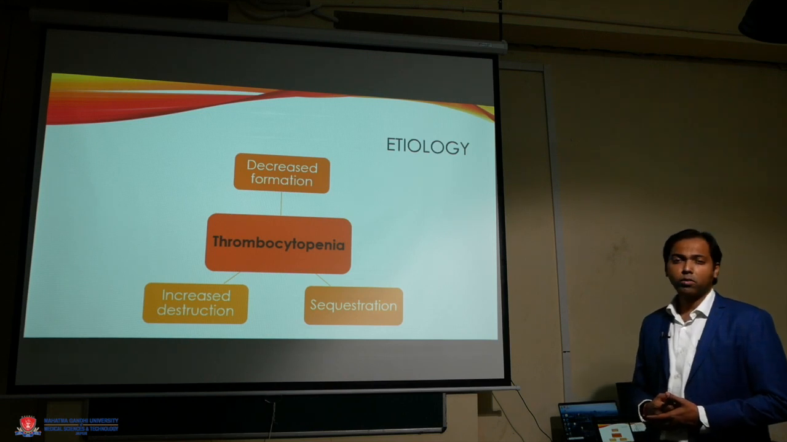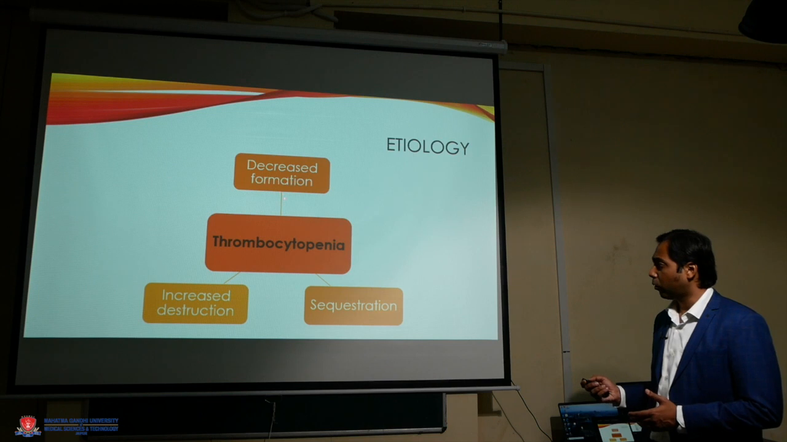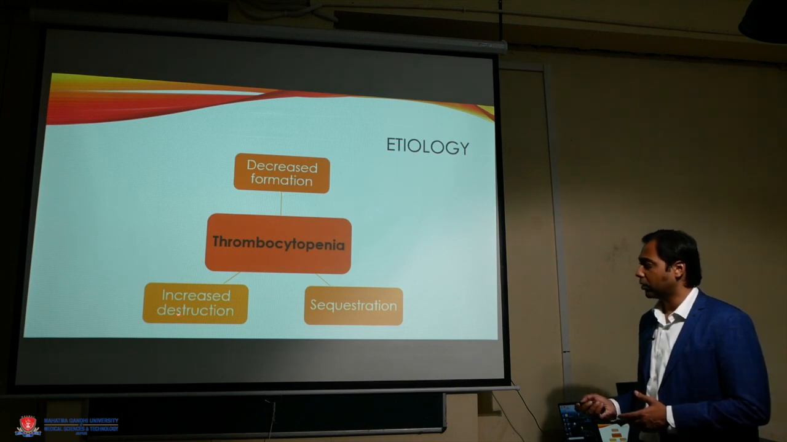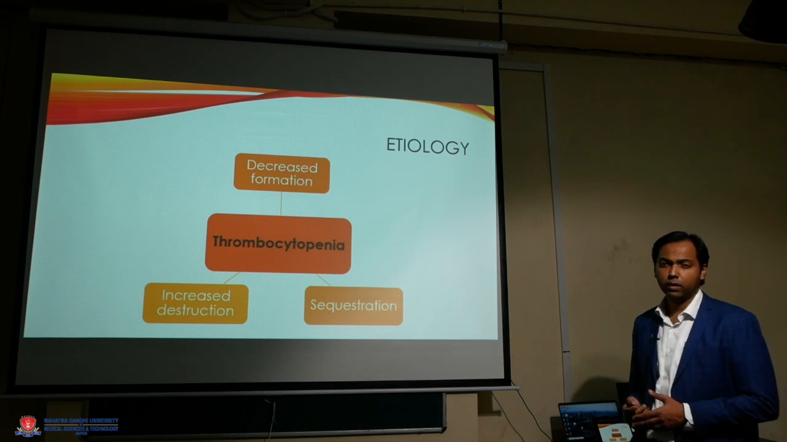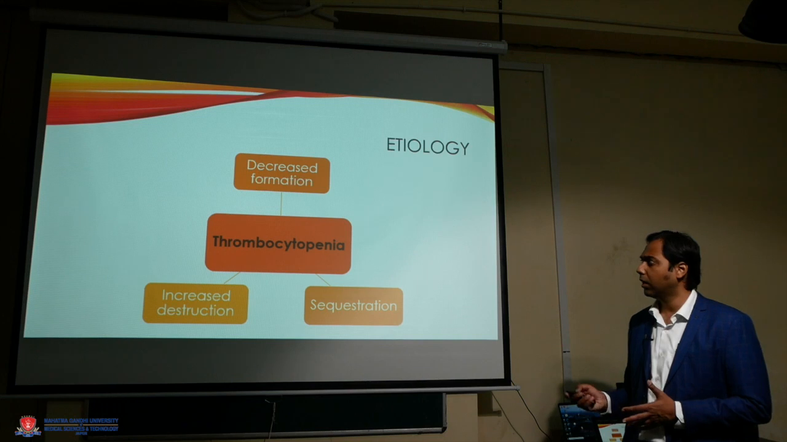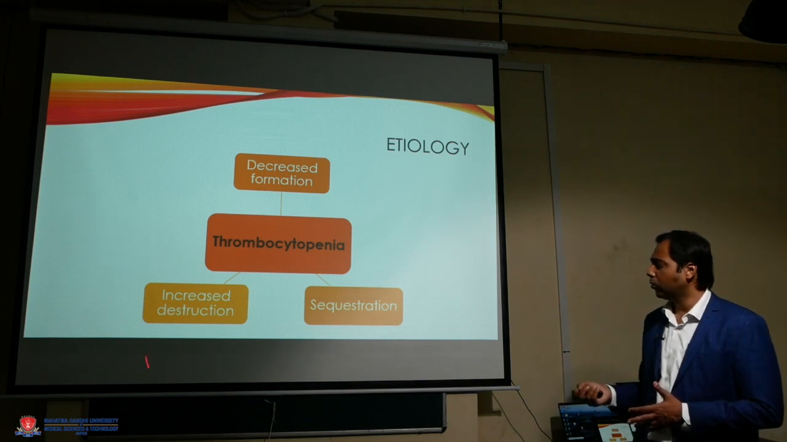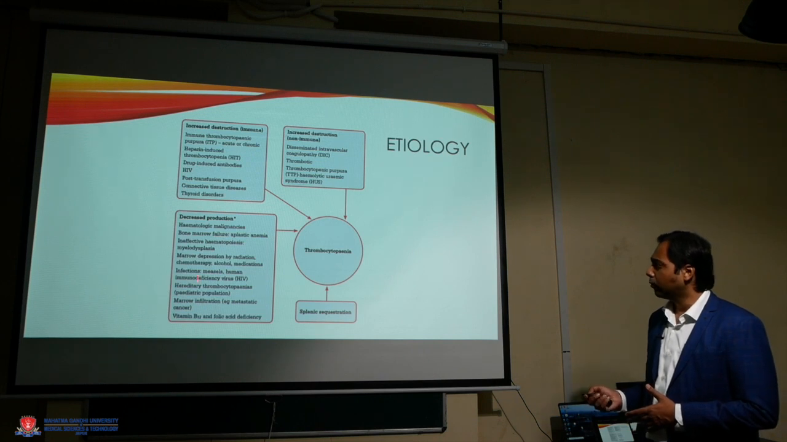The etiology of thrombocytopenia can be due to three different causes. It can be either due to decreased formation, it can be due to increased destruction, or in certain cases sequestration within the spleen. These three causes are the major causes of thrombocytopenia, and all etiologies can ultimately be categorized into one of these three. So we can have a wide range of causes.